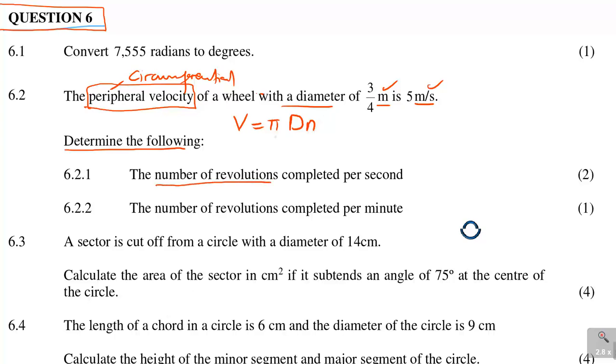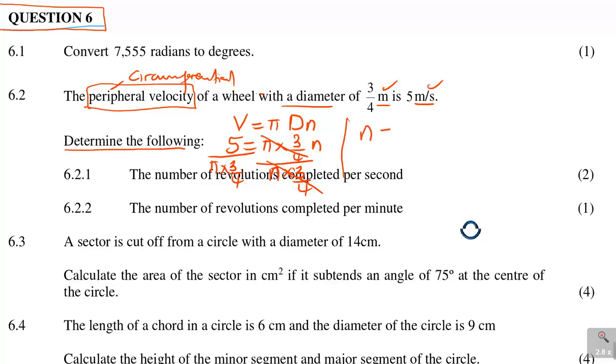Now the question says calculate the number of revolutions. So we're looking for n, and we're given v, and v is 5 is equal to pi times our diameter 3/4 and then times n. So you divide by pi times 3/4, even this side is pi times 3/4. That will then cancel to find n.